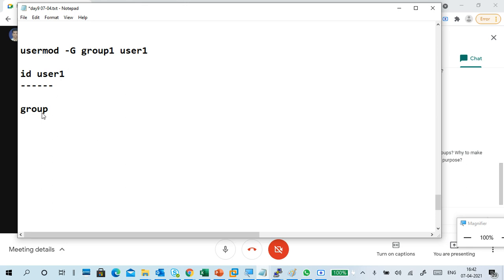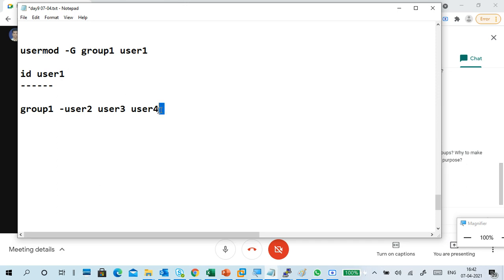A group is a combination of multiple users. So one group has more users. For example, the group name is group one, and I put user two, user three, user four. For example, these three users are in this group. For example, I have a file named one, and I give a permission to group one to access it. I have given a read permission and a write permission also.